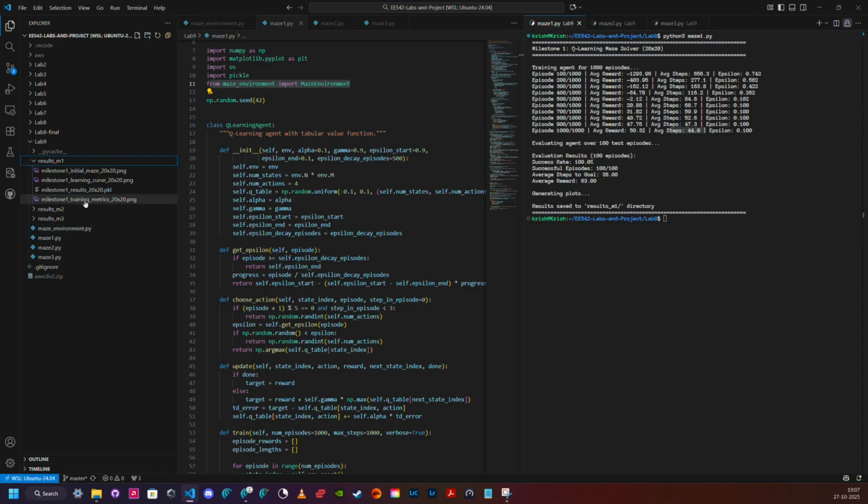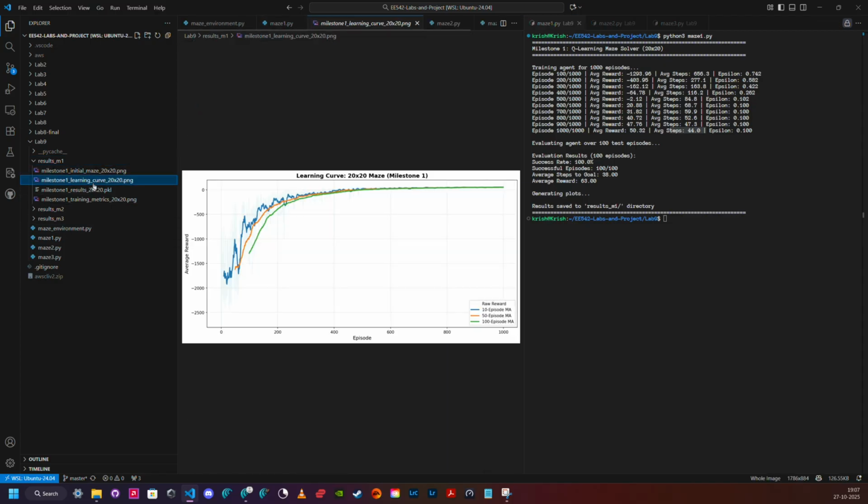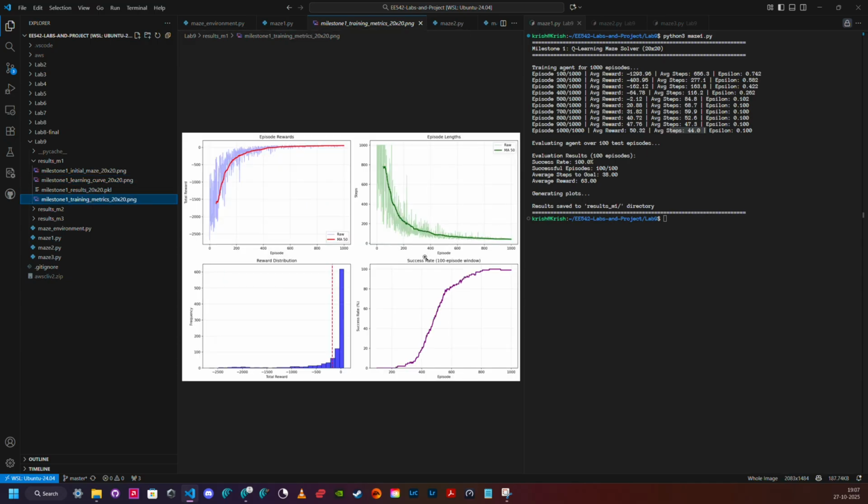Then we have the learning curve for milestone 1, and then the metrics panel to show how the training progressed. The result is saved using pickle to a pickle file for the milestone 2 baseline comparison.